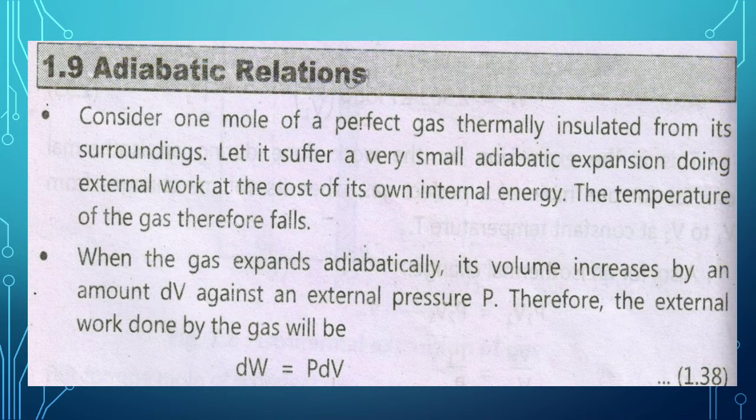When the gas expands adiabatically, its volume increases by an amount dV against an external pressure P. Therefore, the external work done by the gas will be dW equal to PdV.